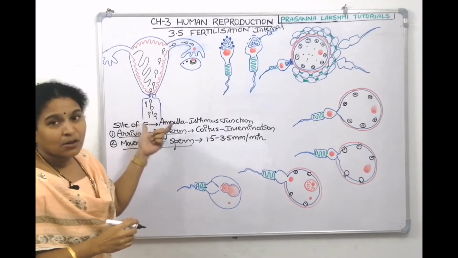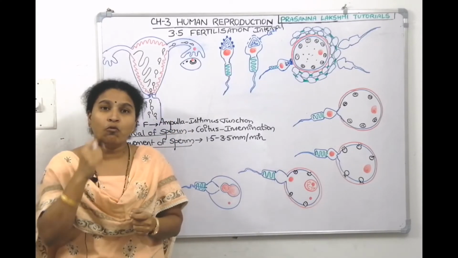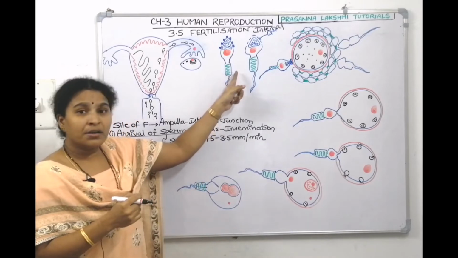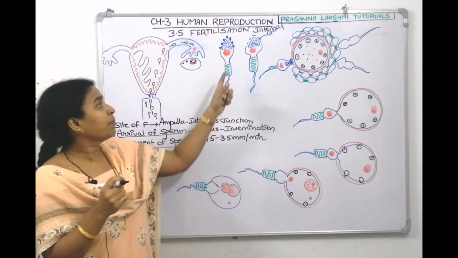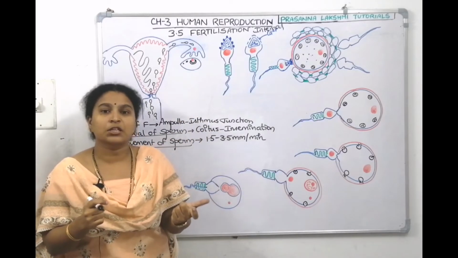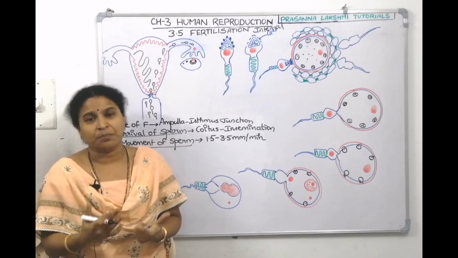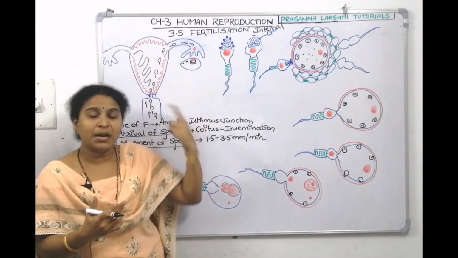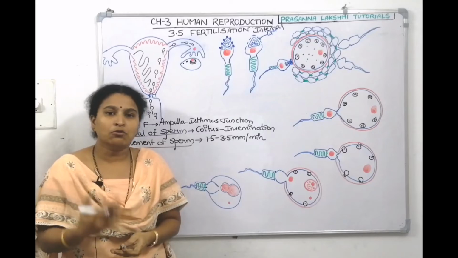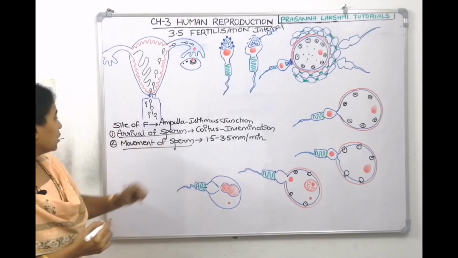Initially, the vaginal contractions and the uterine contractions will help the sperm to move up. Later, the mitochondria of the sperm, called Nebenkern, will provide the energy for the sperm to swim. Understood? So the uterine contractions first assist the sperm to reach the fallopian tube. Later, the sperm swims and reaches the fallopian tube, right? So, movement of the sperm.